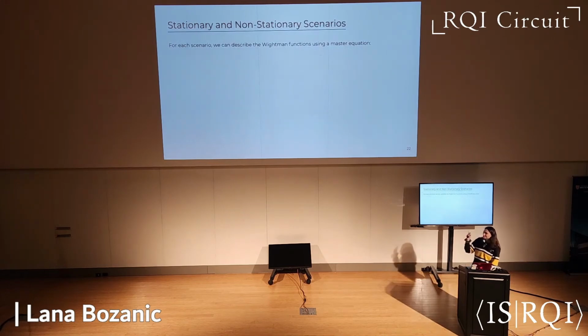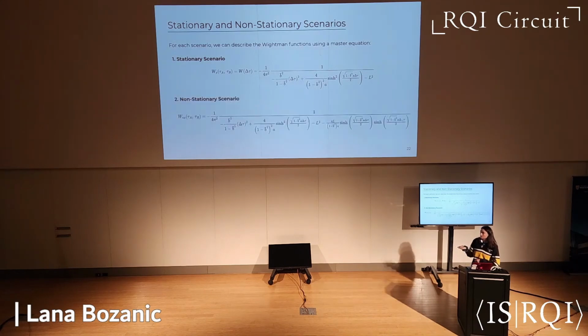So the interesting part about all of this is that although all these trajectories seem very different at first, we can actually categorize them with a master Wightman function. So for the stationary scenario, we have this one Wightman function that can be used to describe all those different motions: linear, cusped, catenary, and circular. Similarly, for the non-stationary scenarios, we have this one master Wightman function that only differs by this term here, which has this delta plus tau dependence that makes it non-stationary.